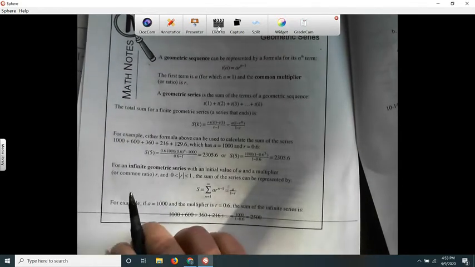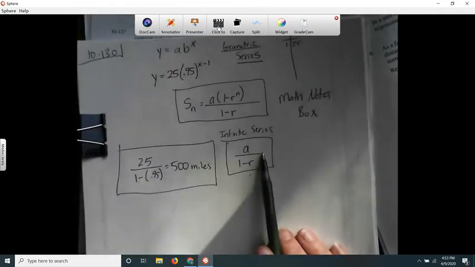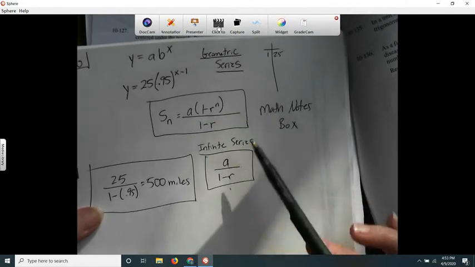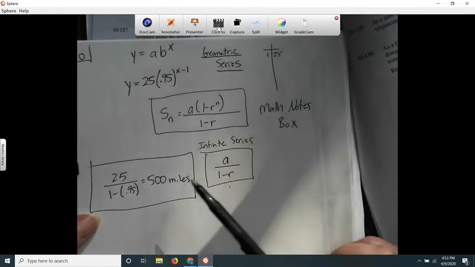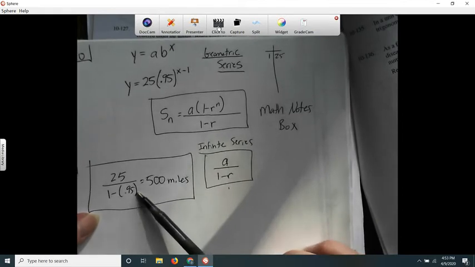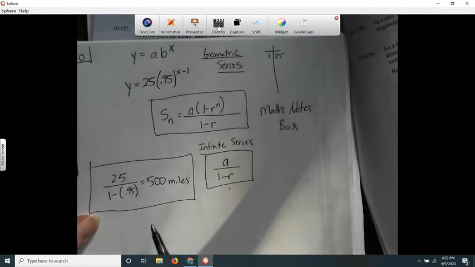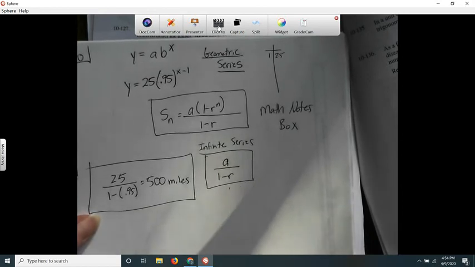This is the formula for summing up an infinite series. Remember, a, the first term, was 25, and then it's just 1 minus r. So r in our case was 0.95, so that's really just 25 divided by 0.05, and it comes out to be 500 miles. So that's in one of your math notes boxes.